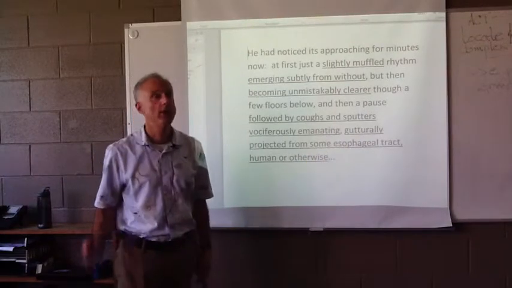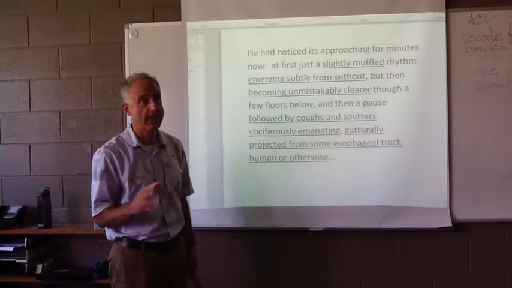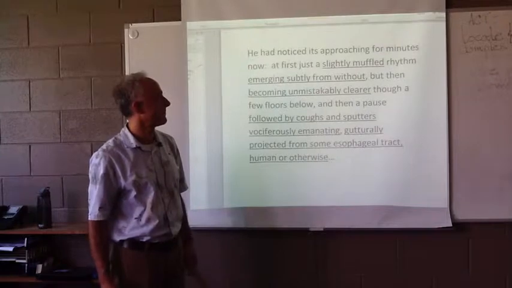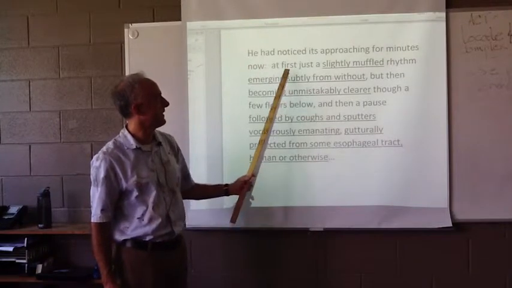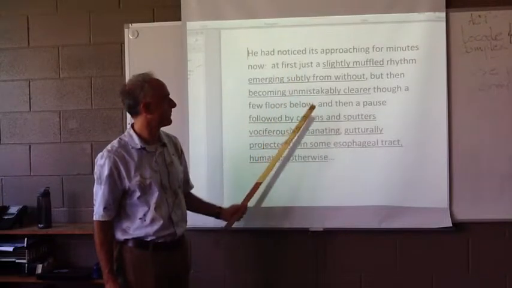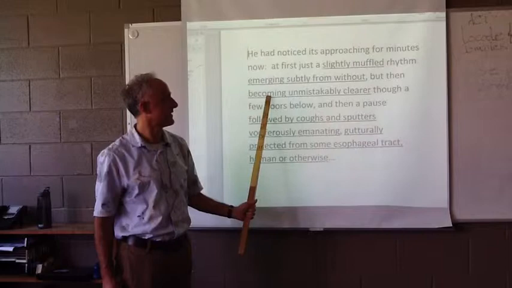All right, so what didn't I do? I did not put a subject and verb again in there. You cannot put another subject and verb. At first, it was just, you couldn't put "it was." You can't have a subject and a verb. You can't have "but then it became," but "but then becoming."